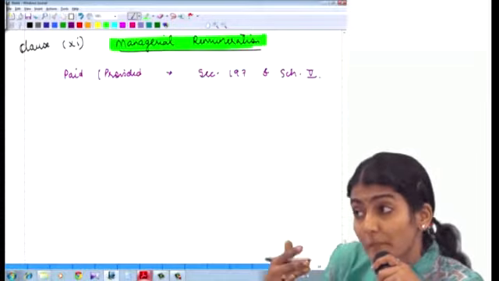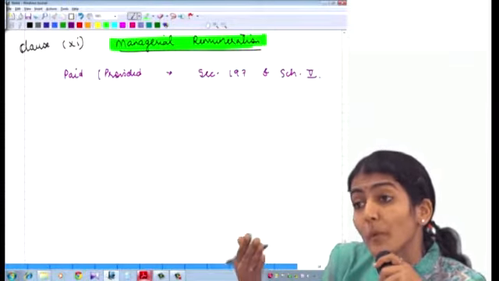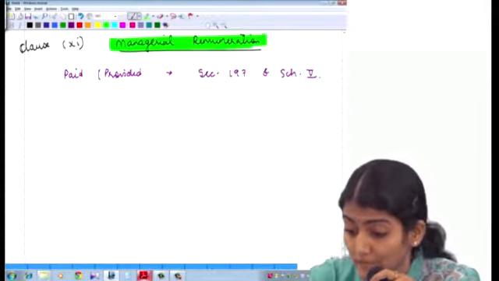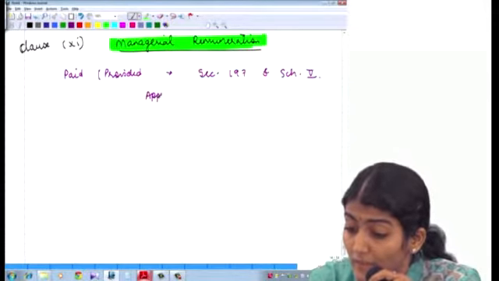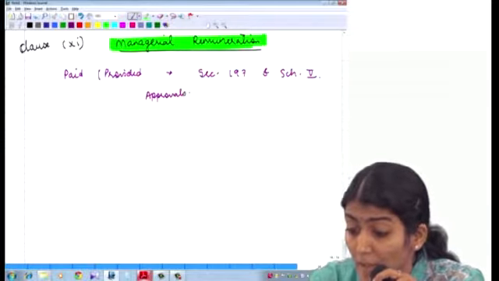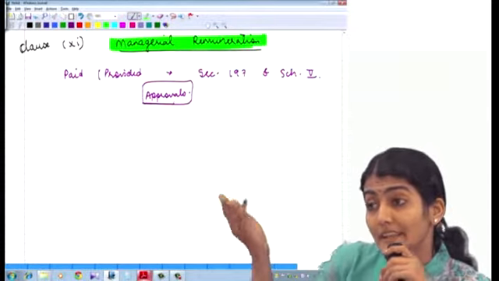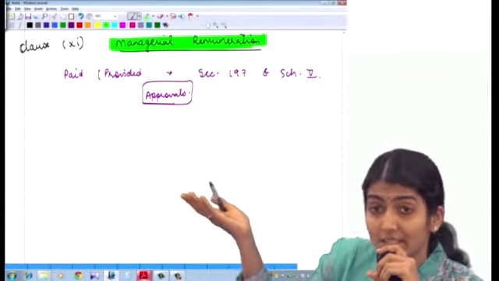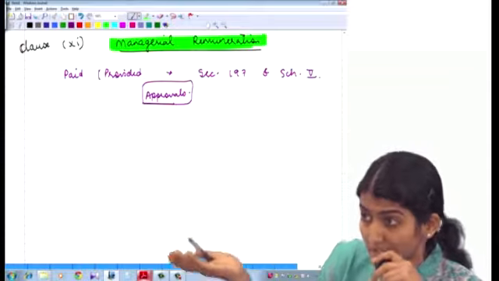What are they saying? In accordance with the requisite approvals mandated under section 197 and under schedule 5 of the Companies Act 2013.